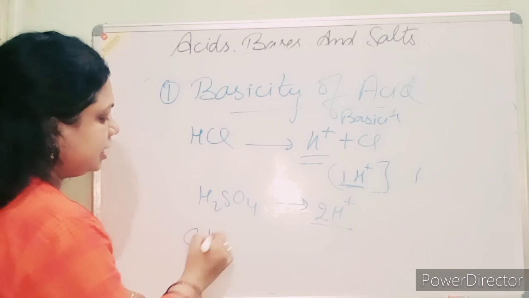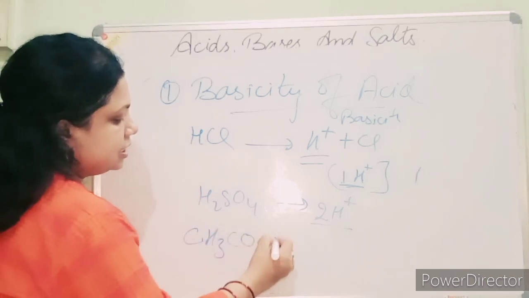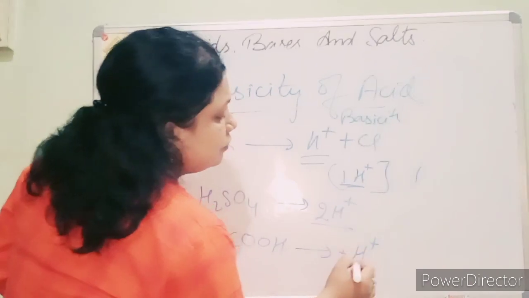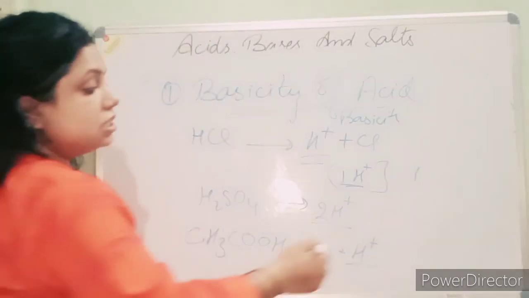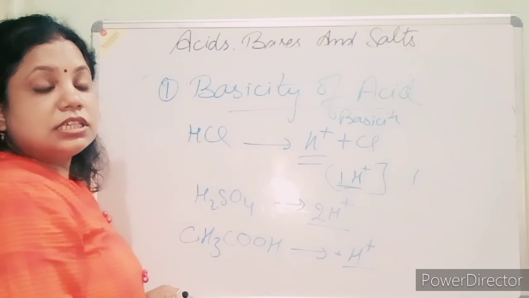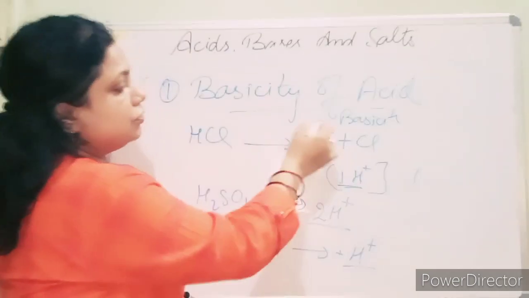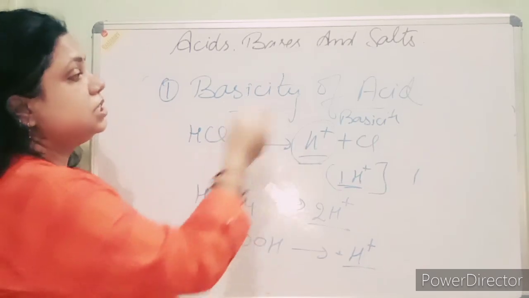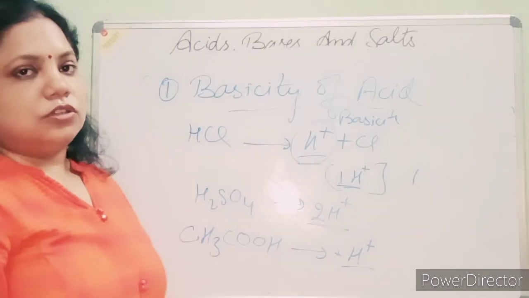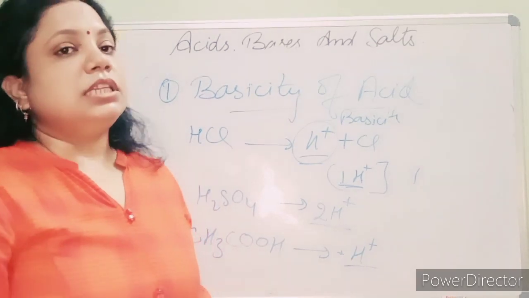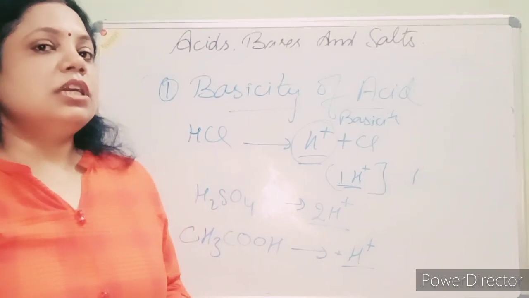Suppose I take a weak acid like CH3COOH, it releases only one H+ ion. So its basicity is how much? It is 1. So the number of hydrogen ions released shows the basicity of the acid. And the acidity of bases we will see in the chemical properties of the bases.